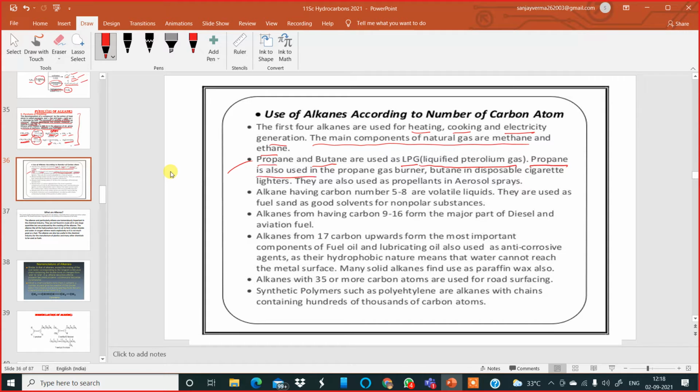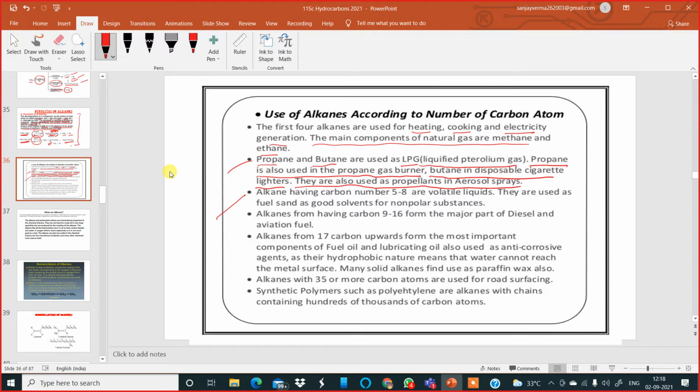Propane is also used in the propane gas burners in the lab. Butane is used in disposable cigarette lighters. You have seen cigarette lighters, no? Those lighters are filled with butane. They are also used as propellants in aerosol sprays, like body spray and all those things. When you press the button, it sprays the perfume or the deodorant, as required.